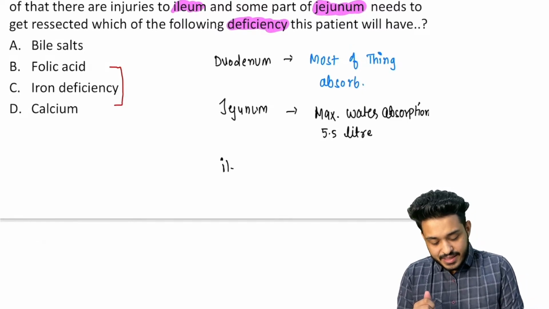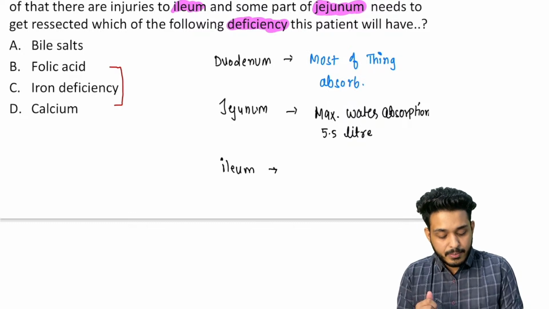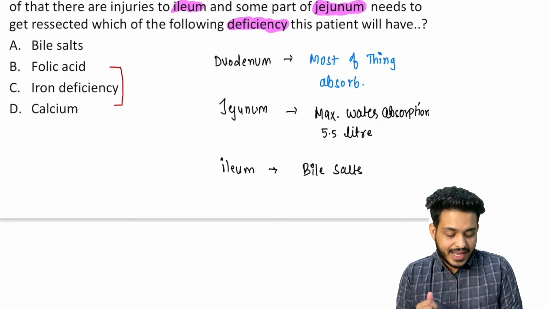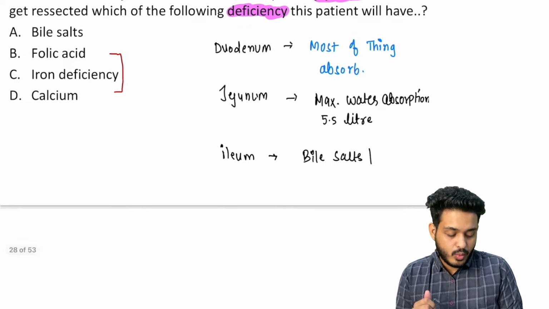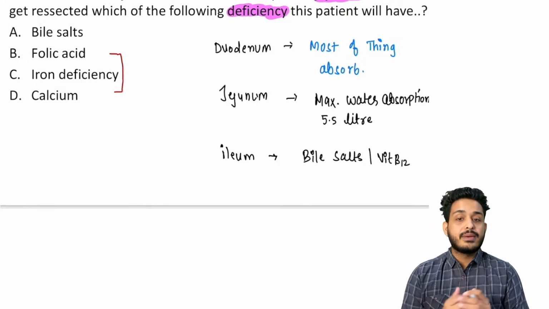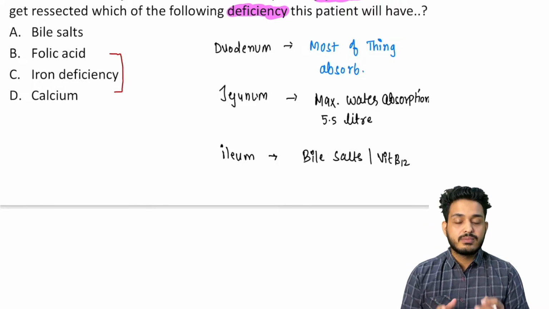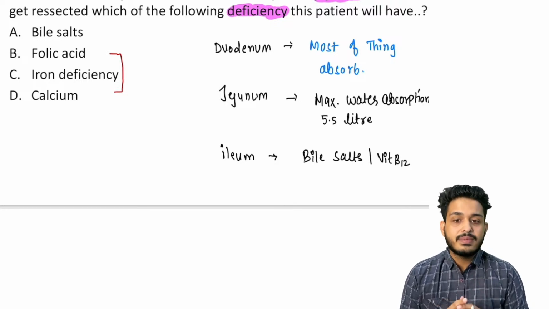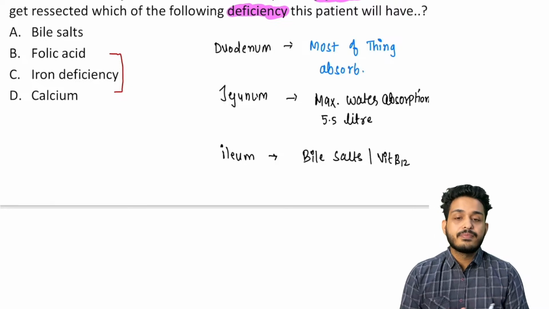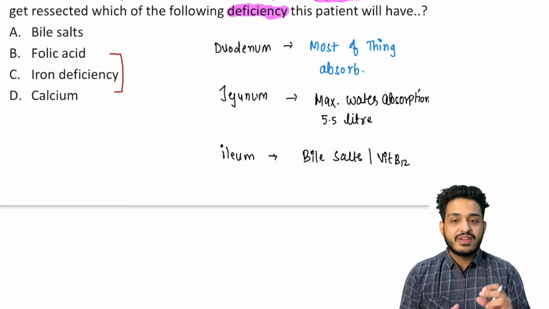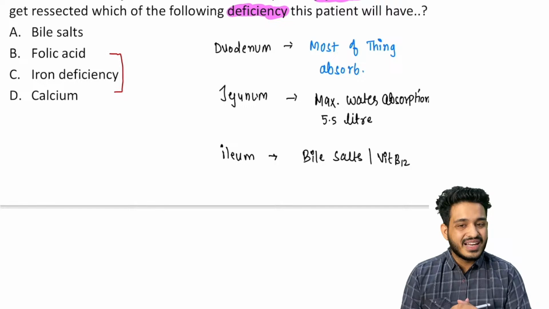Remember, for the ileum, two important things I want you to remember. One is your bile salts, and the second one is your vitamin B12. Vitamin B12 binds with the intrinsic factor coming from the parietal cell, and then it goes to the terminal ileum, where it gets reabsorbed, right?